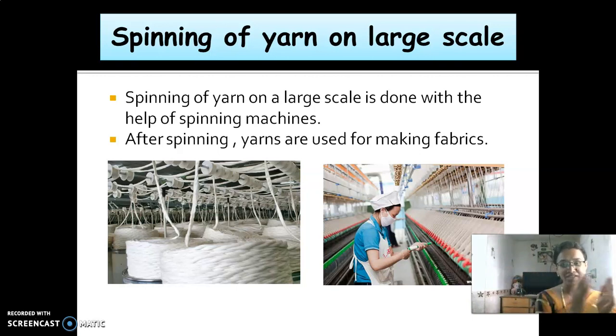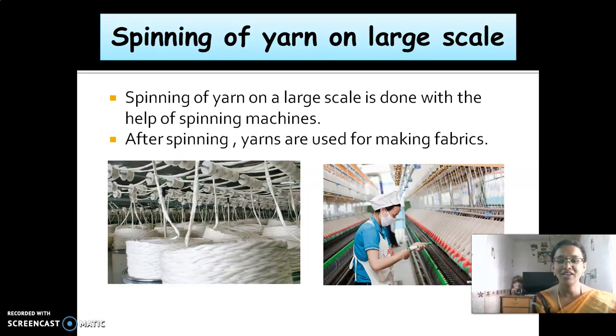Okay, children. So first the cotton is converted into yarn. The small quantity method is hand spindle or takli and charkha. And for the large scale we use machines, that is, the spinning machines. Up to this, are you clear, children? Okay, now answer this question. Name the device which is used for spinning. Louder. Yes, very good dear. Hand spindle or takli and then charkha.